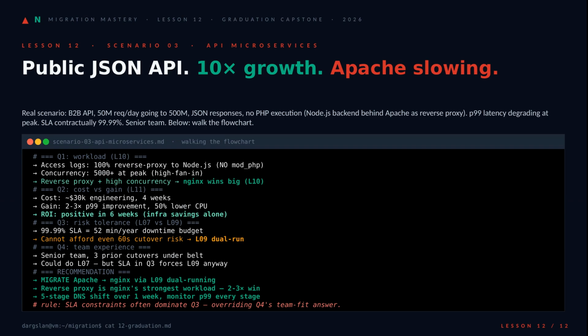Q3 is the interesting one. A 99.99% SLA gives you 52 minutes a year, so even a 60-second cutover is unacceptable. That forces L09 dual running, and notice, the senior team in Q4 could have handled L07, but SLA dominates. That's the rule worth tattooing. Risk constraints override team fit every time.